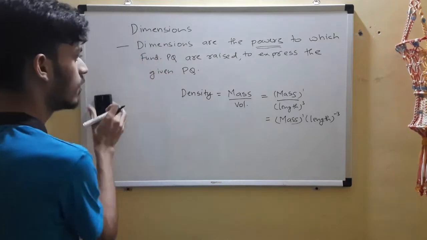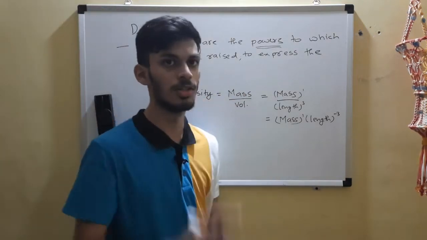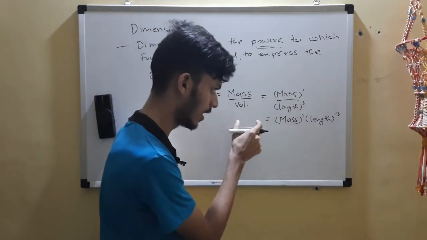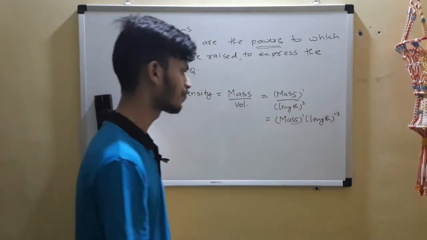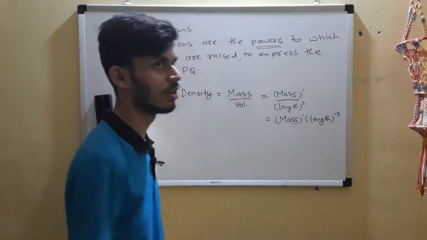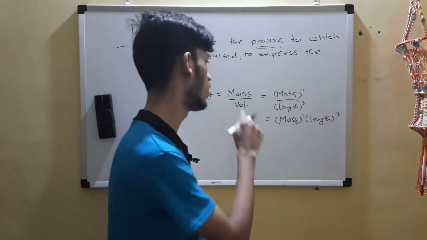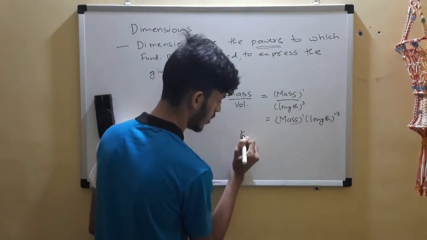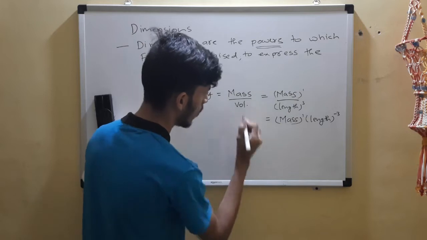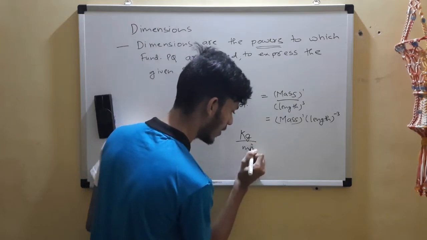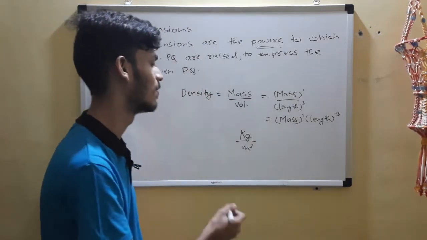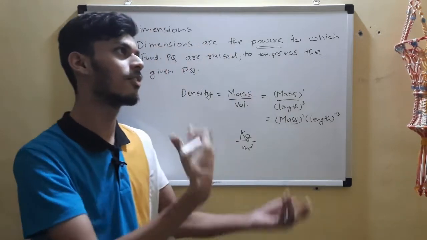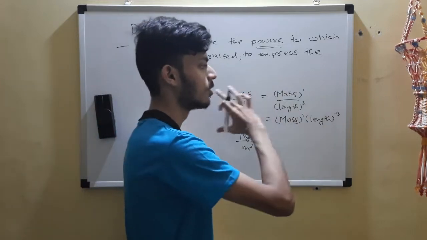Now the second way I was speaking about is to look for the units. You have density expressed as mass by volume. Now look for the SI units. Mass is measured in kgs. What is volume measured in? Meter cube, right? It is simpler for simple quantities like this, but when you have complex quantities, I prefer you use this method.